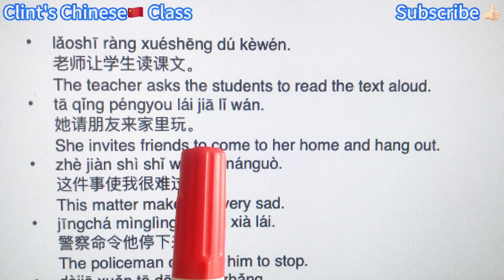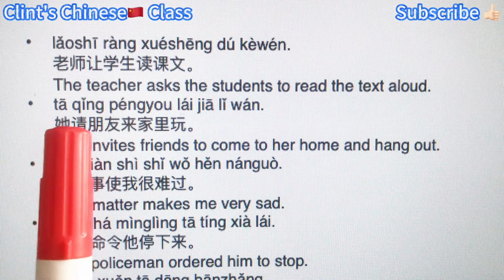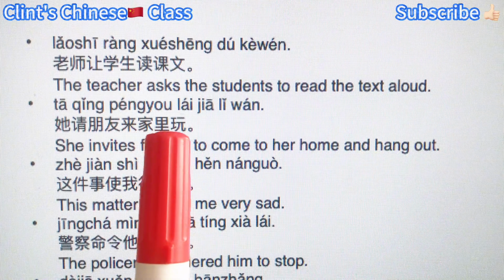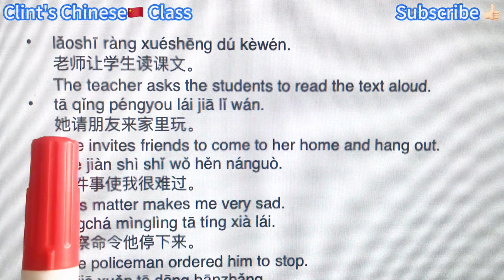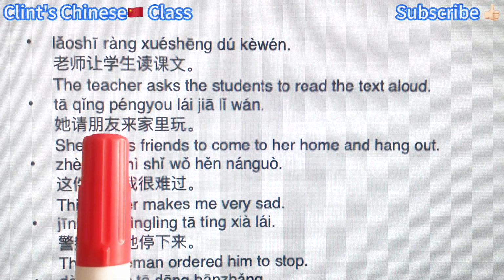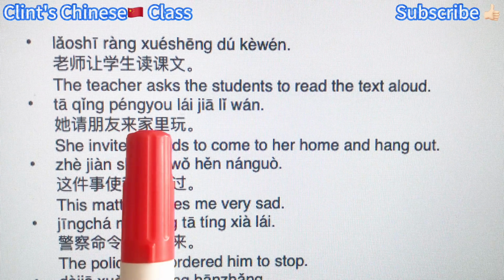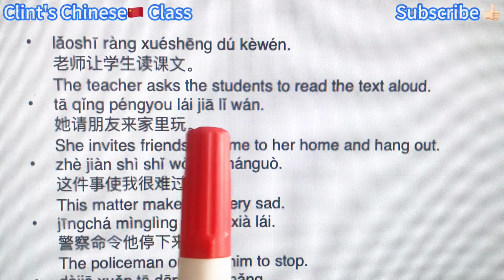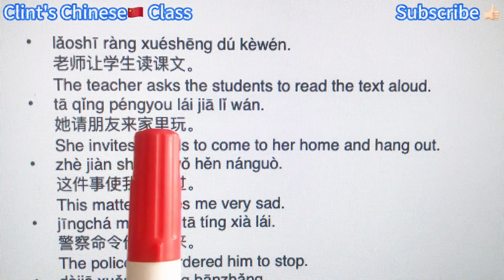She invites friends to come to her home and hang out. 她请朋友来家里玩. 她 she, subject, 请 invite, object 朋友 friends. Okay, and then do what? 来家里 come home, 玩 play. Remember we put the two verbs or verb phrases together.